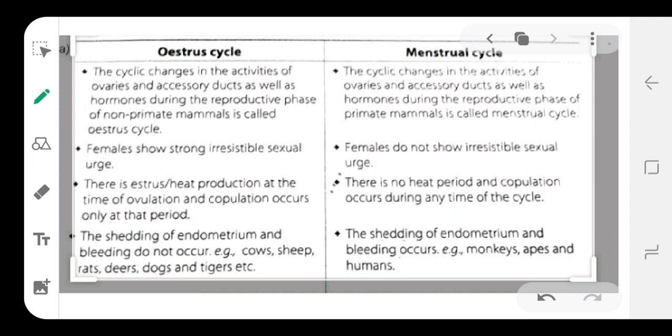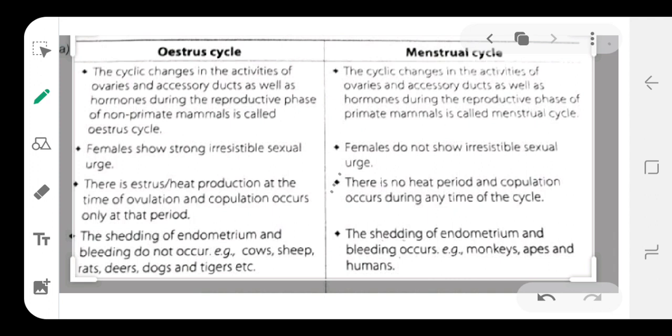In the menstrual cycle, you will see a cyclic period of 28 to 30 days, and only in the last few days of this cycle does the blood flow. But in the estrus cycle, there is no bleeding at all. So that is the difference between the menstrual cycle and the estrus cycle, and that's why the primates were kept under the menstrual cycle and the non-primates under the estrus cycle.